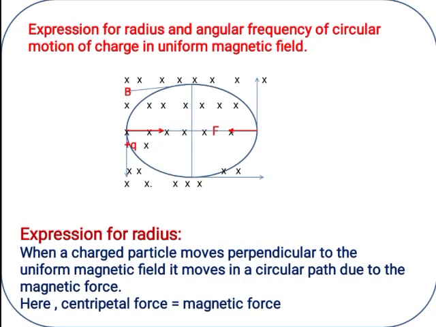Next one, expression for radius and angular frequency of circular motion of a charge in a uniform magnetic field. Just now we discussed this cross symbol. Suppose this is a uniform magnetic field, so we show this cross symbol here.